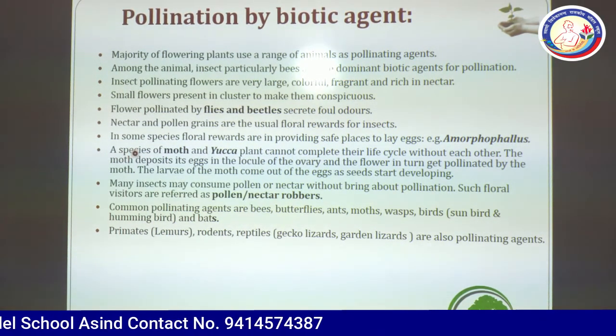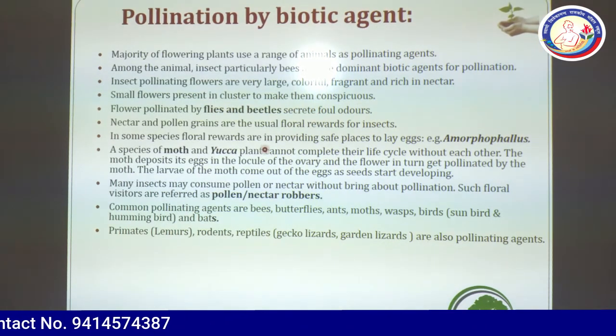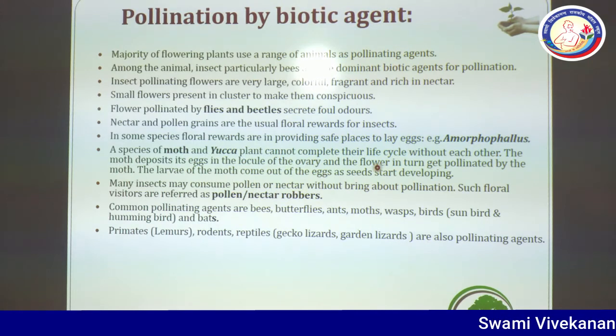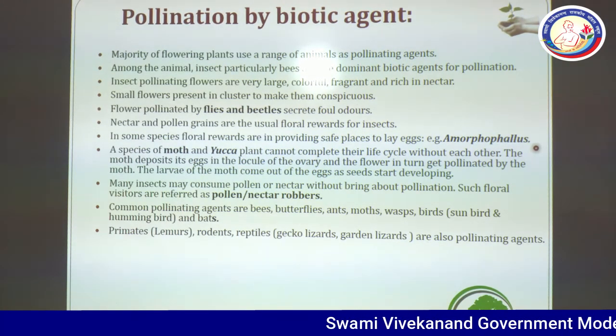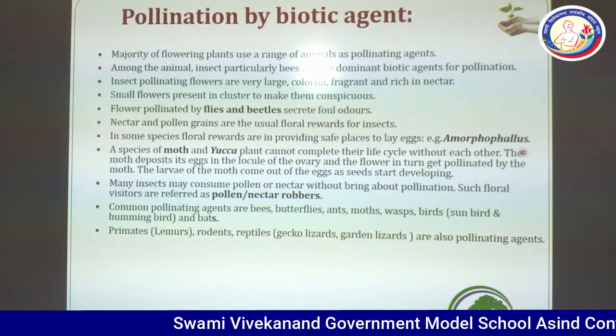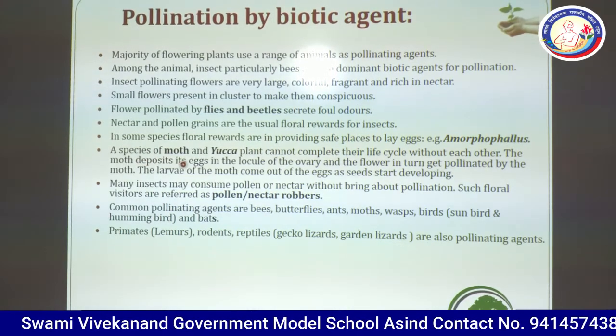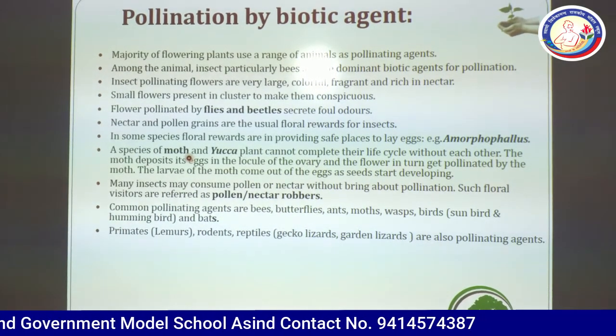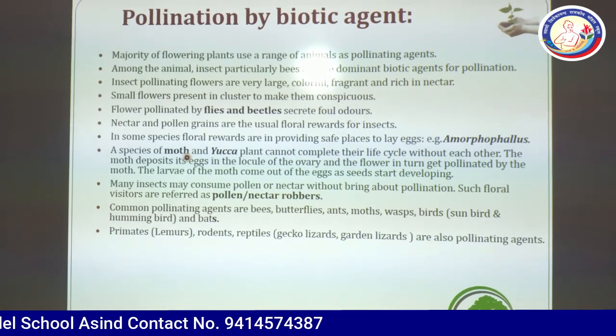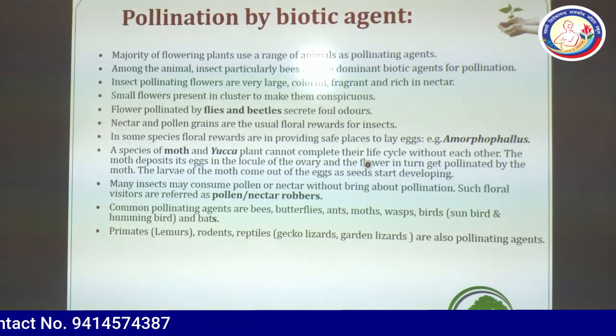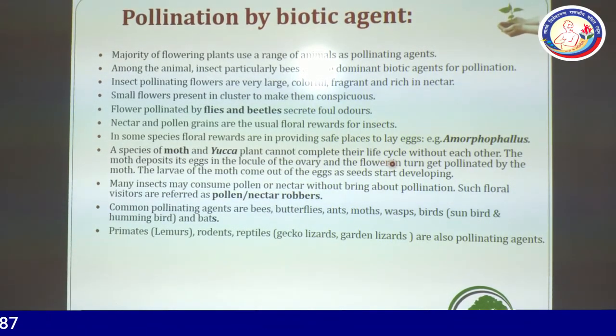In some species, floral rewards are in providing safe places to lay eggs. Amorphophallus. A species of moth, an insect, and the yucca plant cannot complete their life cycle without each other.